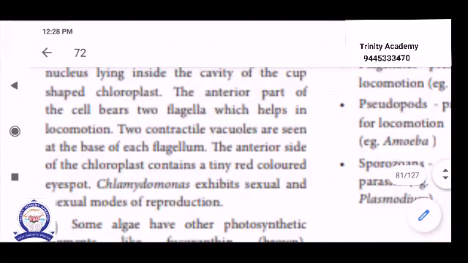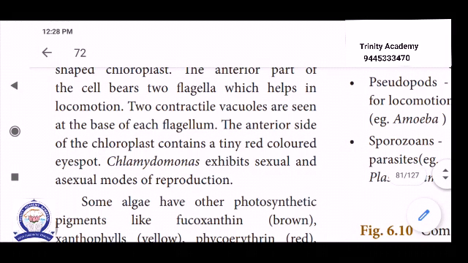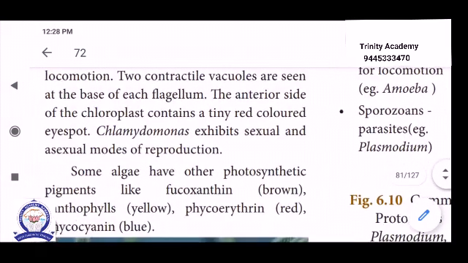The contractile vacuoles are seen at the base of the flagella. On the anterior side, the chloroplast contains a tiny red-colored eye spot. Then Chlamydomonas exhibits both sexual and asexual modes of reproduction. Both, because it is a eukaryotic organism, so it contains both sexual and asexual types of